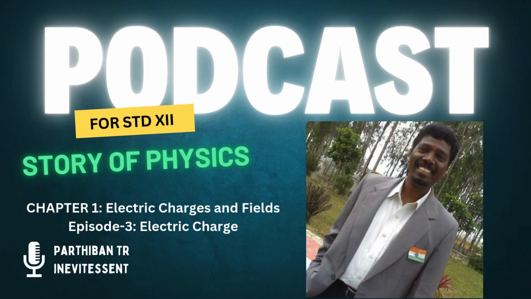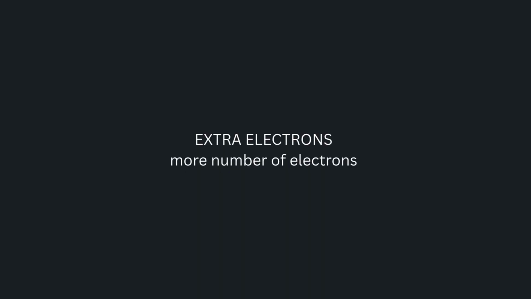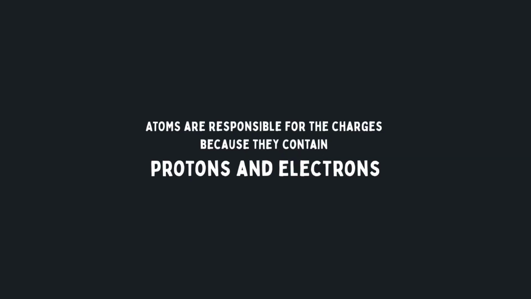Extra electrons. What do we understand by that? Extra electrons means you have some more electrons. What is that some more electrons? Whatever electrons are there with you and whatever number of protons are there with you. If you have electrons, then you will have protons as well because they are part of atoms, and atoms are the basic building blocks of everything around us. So if you take a small object, it will have the same number of electrons and protons, right?